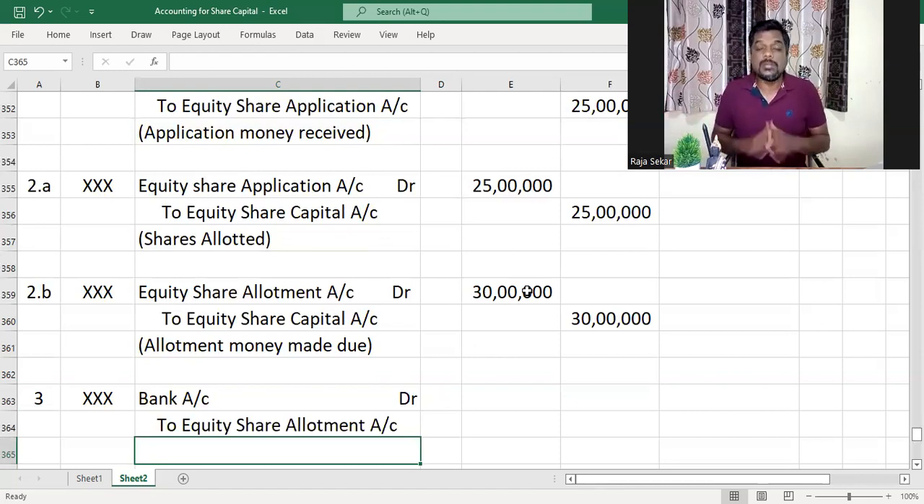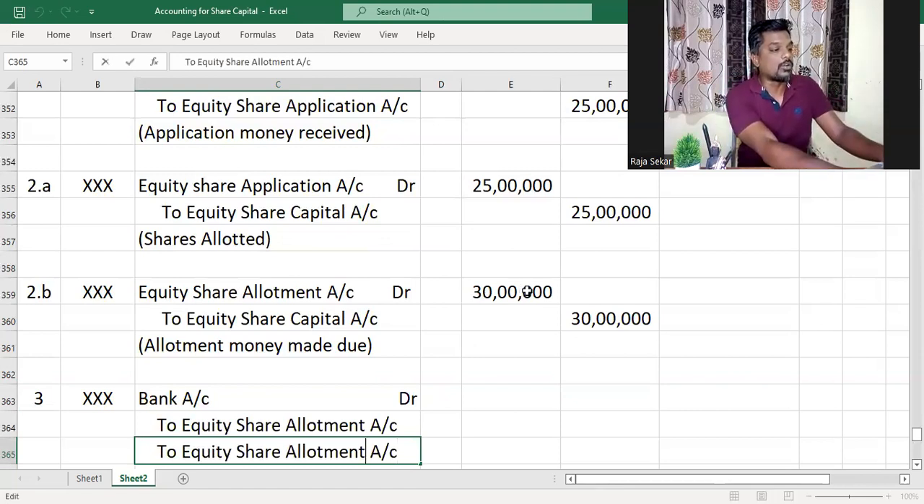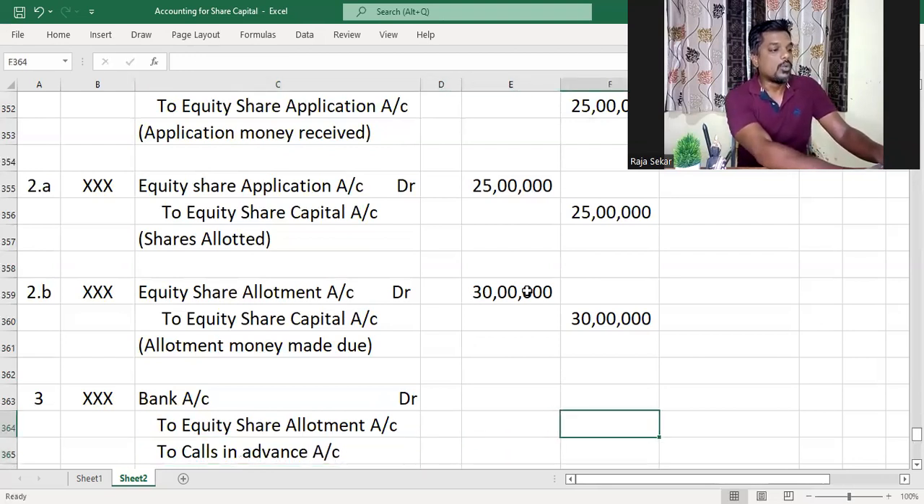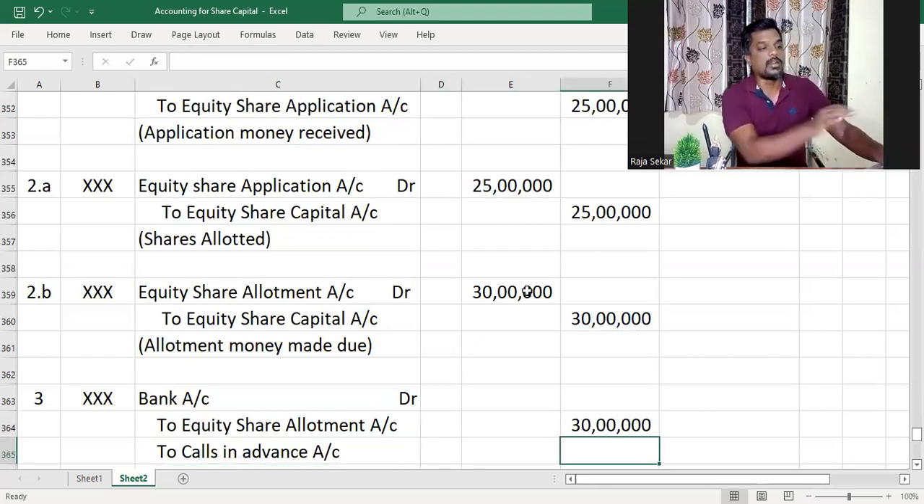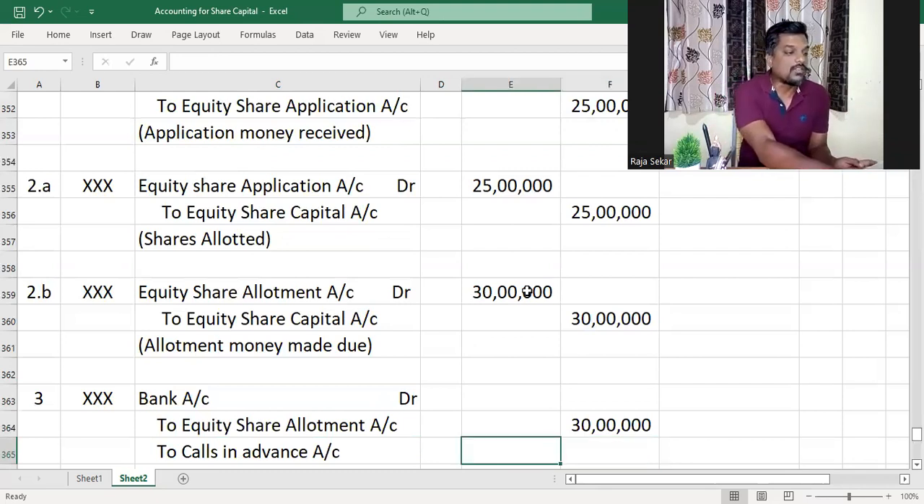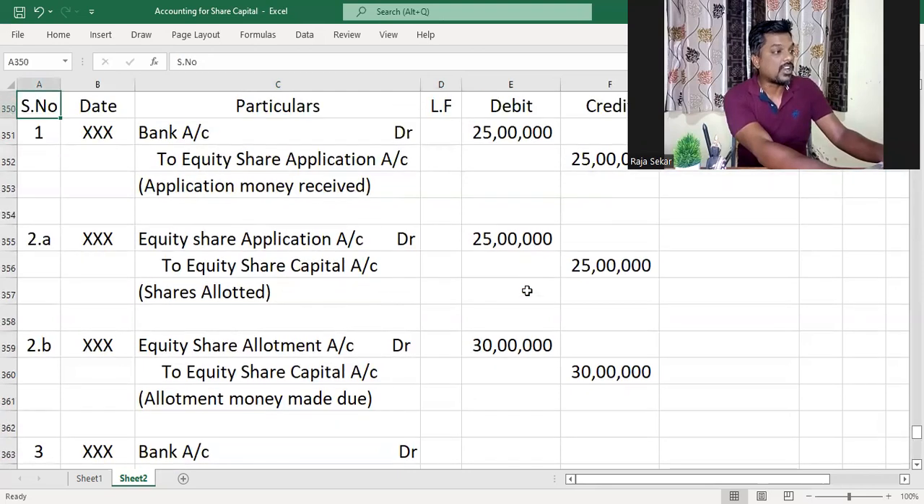But at this point of time, nothing is due from them, but they have paid the money to us, and therefore that is a liability for us. And when liability increases, you have to credit it. And this liability will be credited to an account called calls in advance. Now we know that equity share allotment will be credited by the full 30 lakhs that we made due, and calls in advance is the advance money that Karthi paid, right?